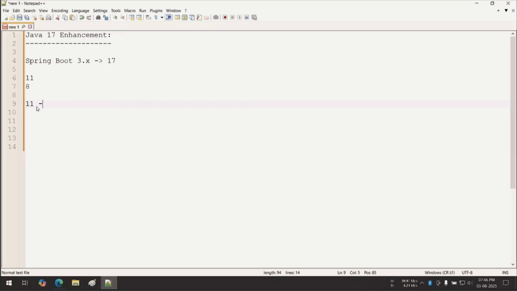We are going to focus on the beautiful features between 11 and 17, and believe me, the session will be very enjoyable. Now, can anyone tell me what features we are going to discuss here?